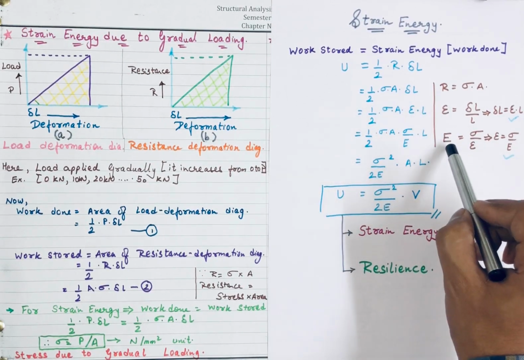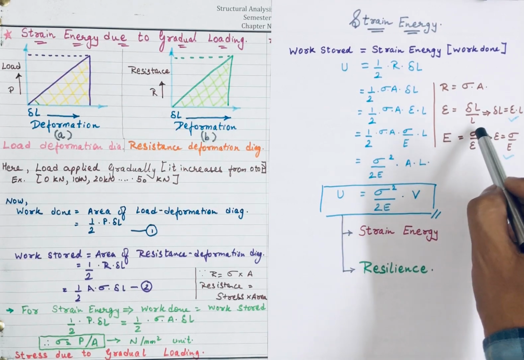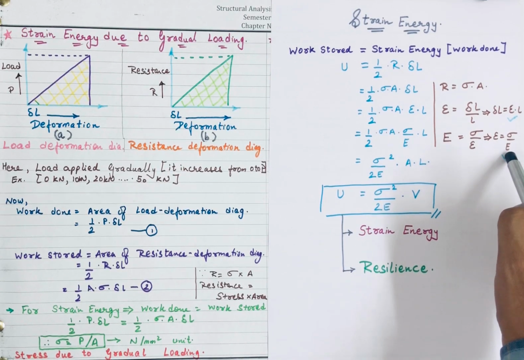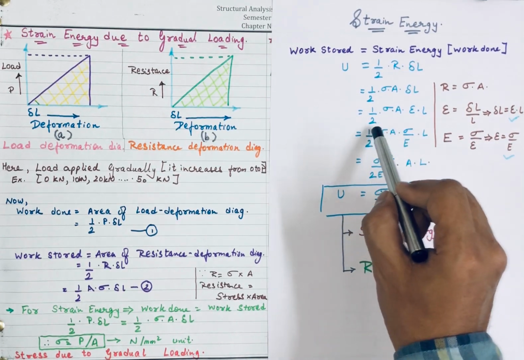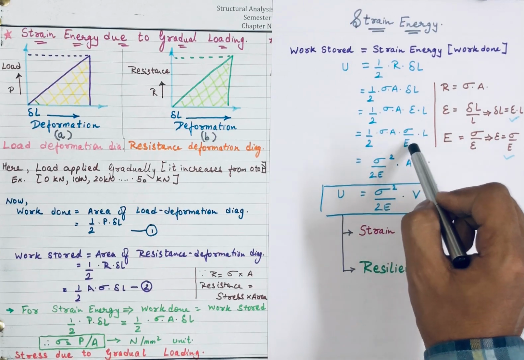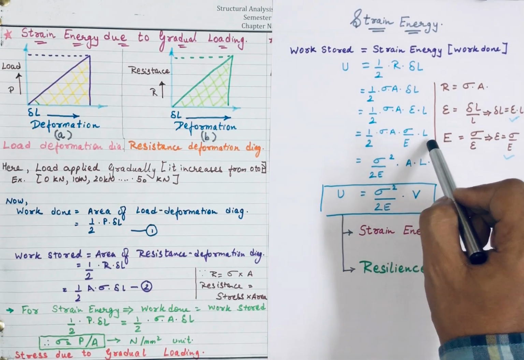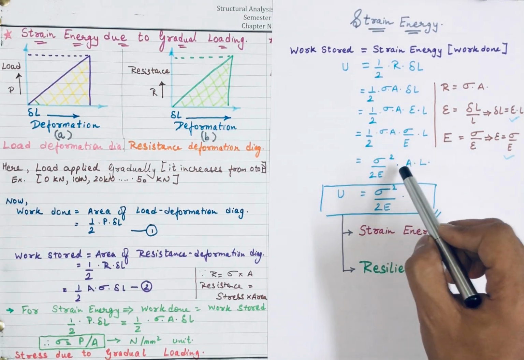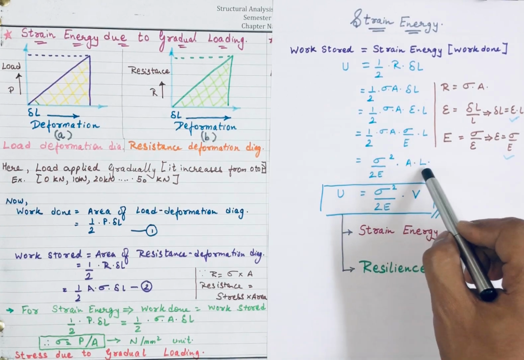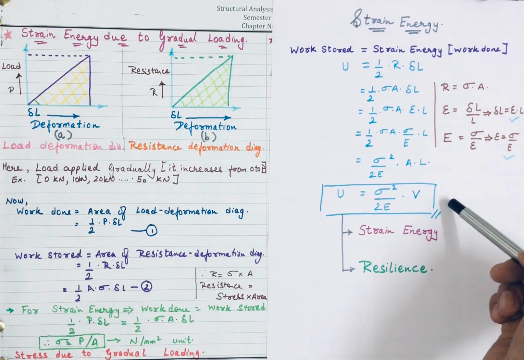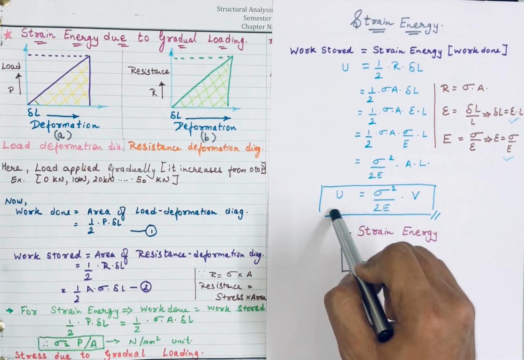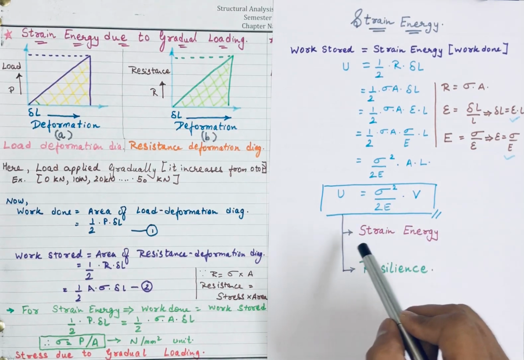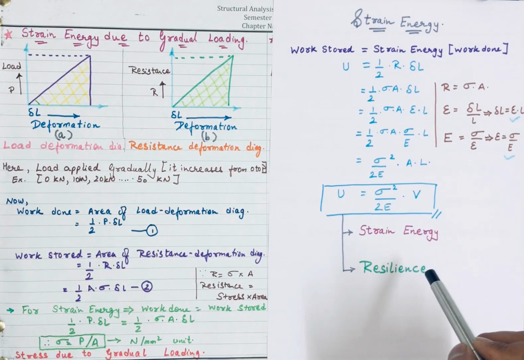Since E equals stress upon strain, strain is nothing but stress upon E. By replacing that, I get 1/2 into sigma into A into sigma upon E into length L. Sigma into sigma is sigma square, so it is sigma square by twice E multiplied by A into L. Now A into L is nothing but my volume. So ultimately strain energy is given by sigma square by twice E multiplied by V. This is also known as resilience.